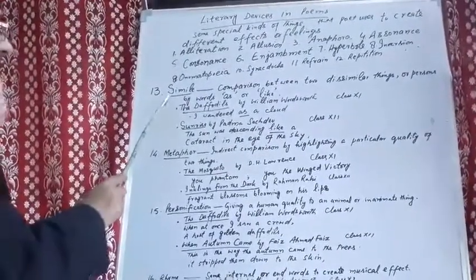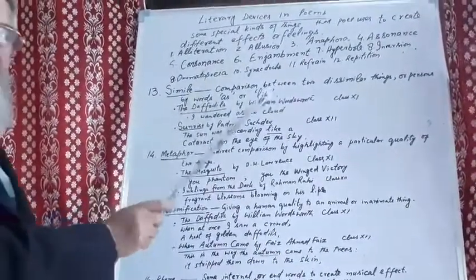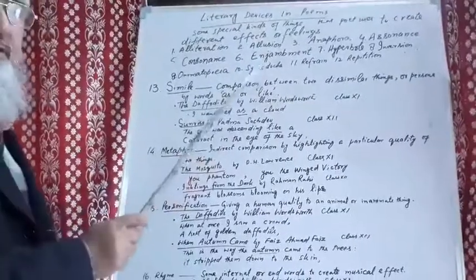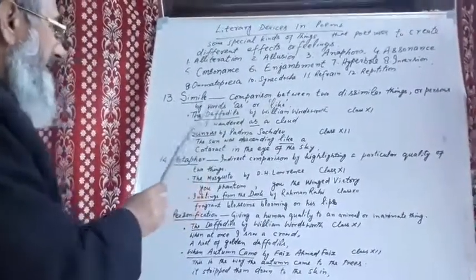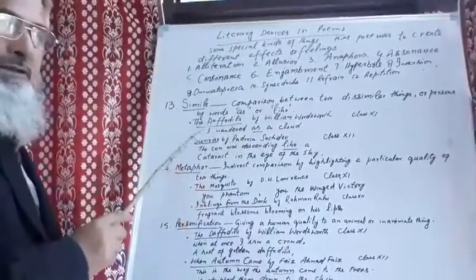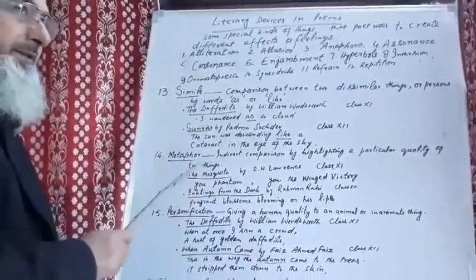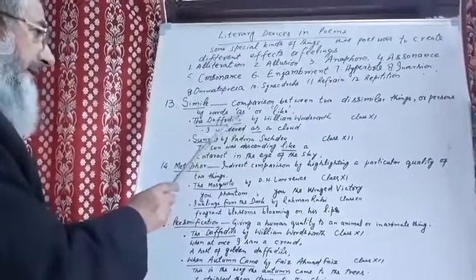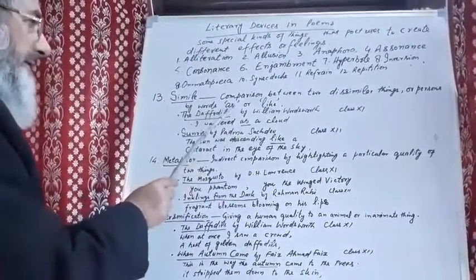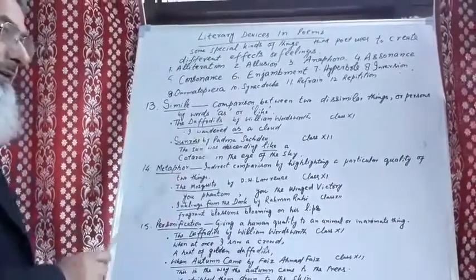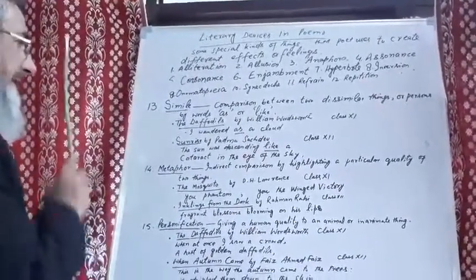You might have heard that simile is the comparison between two dissimilar things or persons. We use some words like as or like to show this comparison. And this comparison, where we compare two things or two persons by using words as or like, is known as simile.